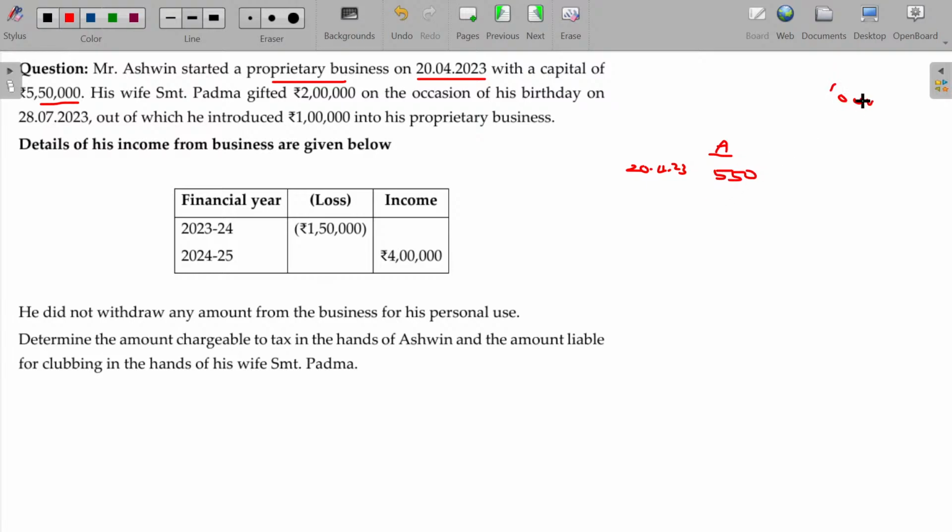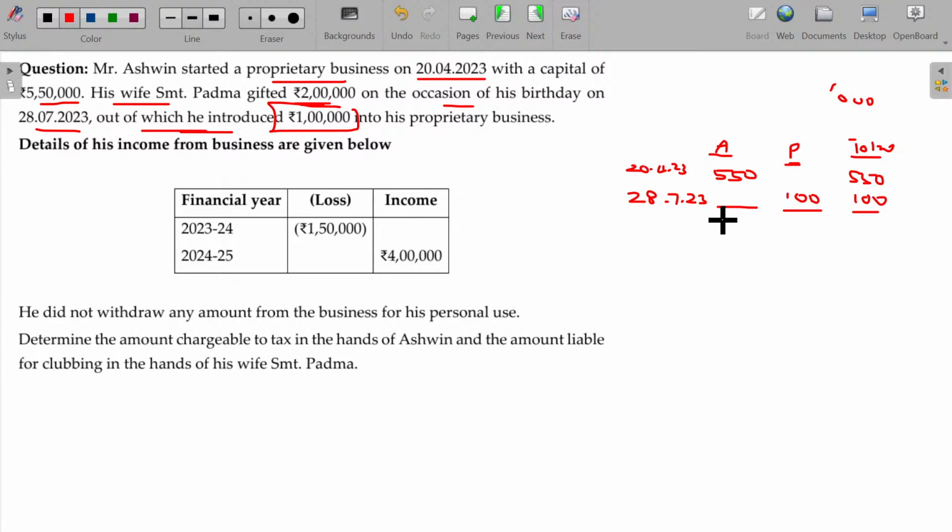5,50,000. His wife Srimati Padma gifted 2 lakhs on the occasion of his birthday, which is on 28/7/23. 2 lakhs, out of which introduced to the business only 1 lakh, and total being initially they started with 550, another 100 invested as additional capital.